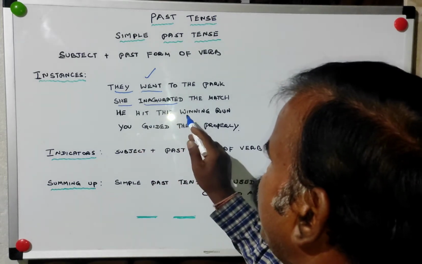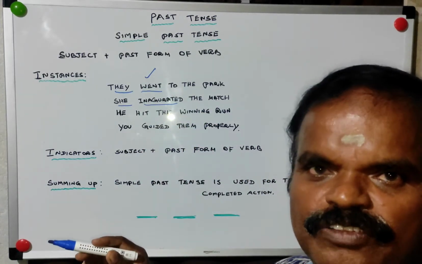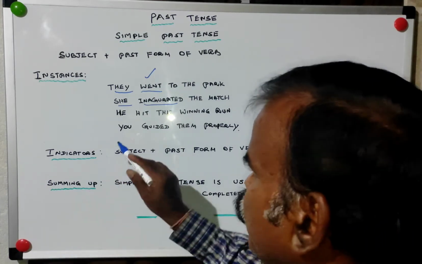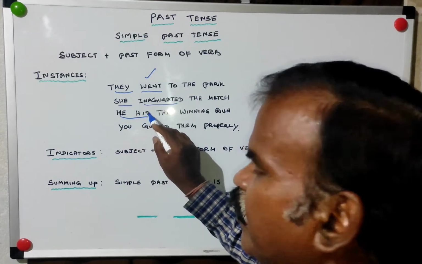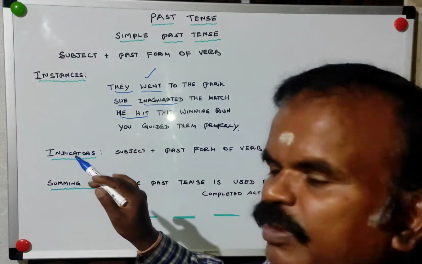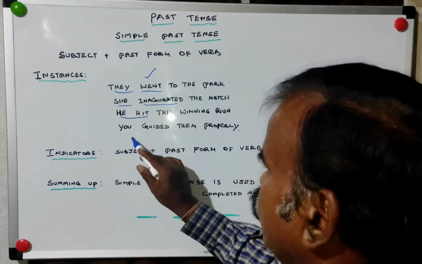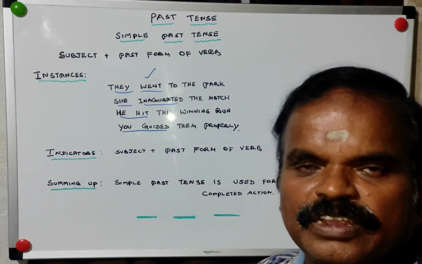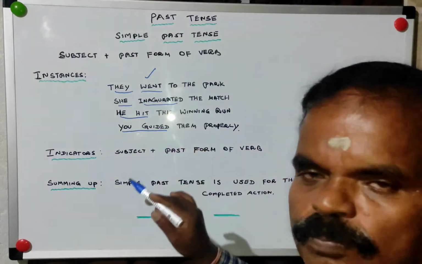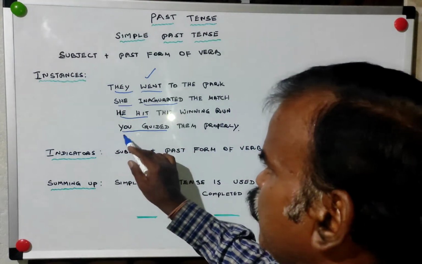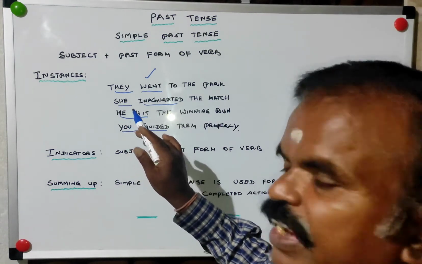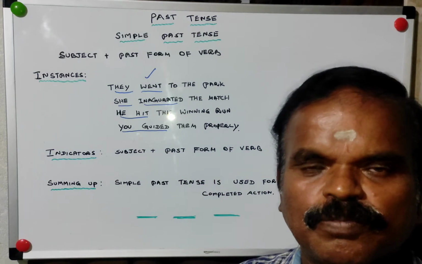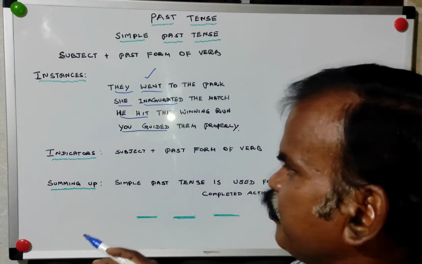He hit the winning run. Hit is the same word for present tense, past tense and past participle. So it should be taken as the second form of verb. He hit. Another example, you guided them properly. Subject plus past form of verb. So very clear, simple past tense will have subject plus past form of verb.